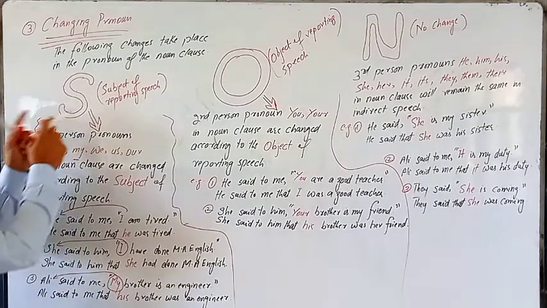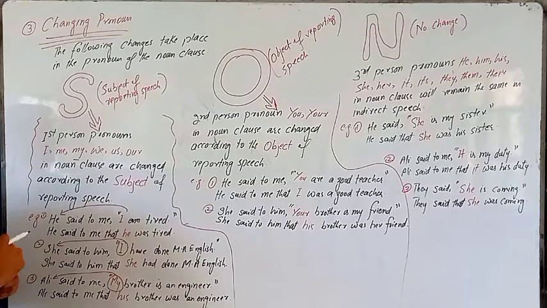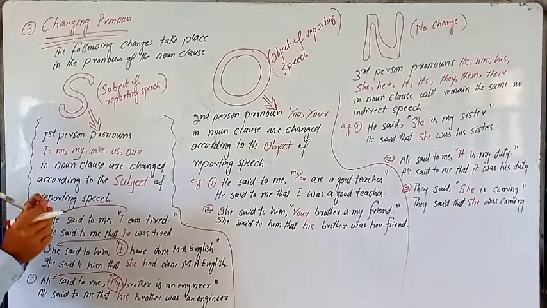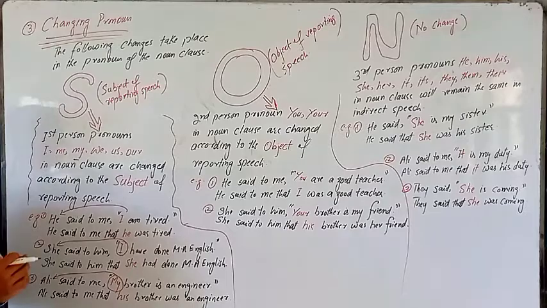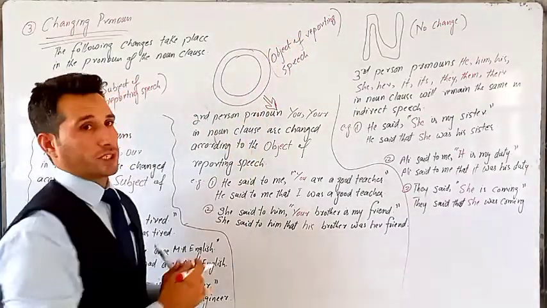So, that is what we mean by S. That S means subject of reporting speech. So, if there is a first person pronoun in the noun clause, we convert it according to the subject of reporting speech. Next, we have O. O means object of reporting speech.